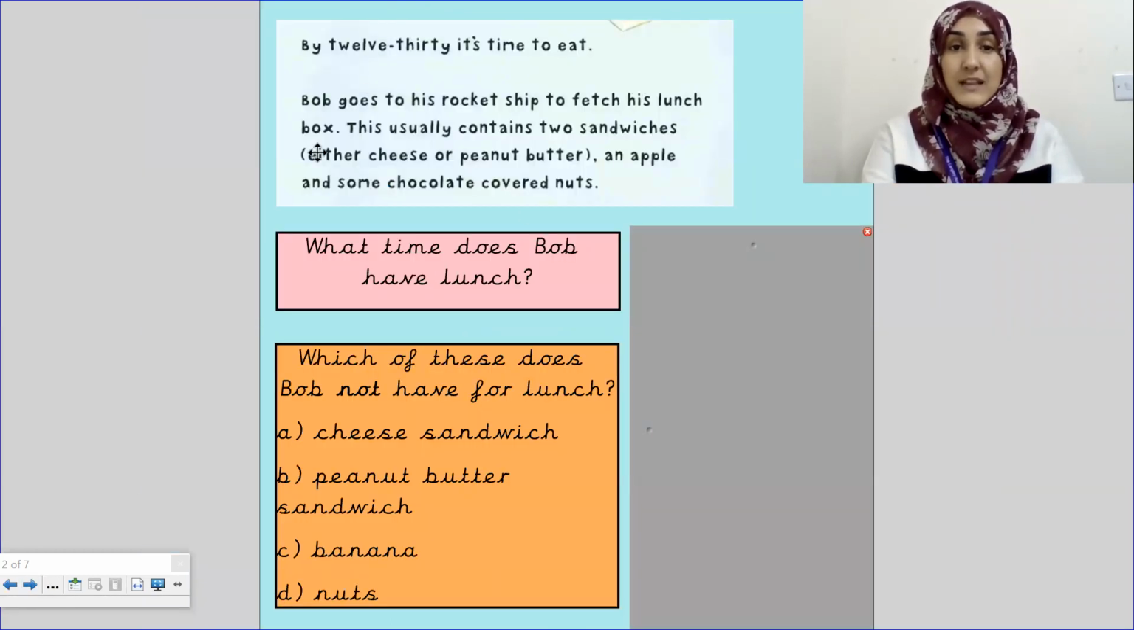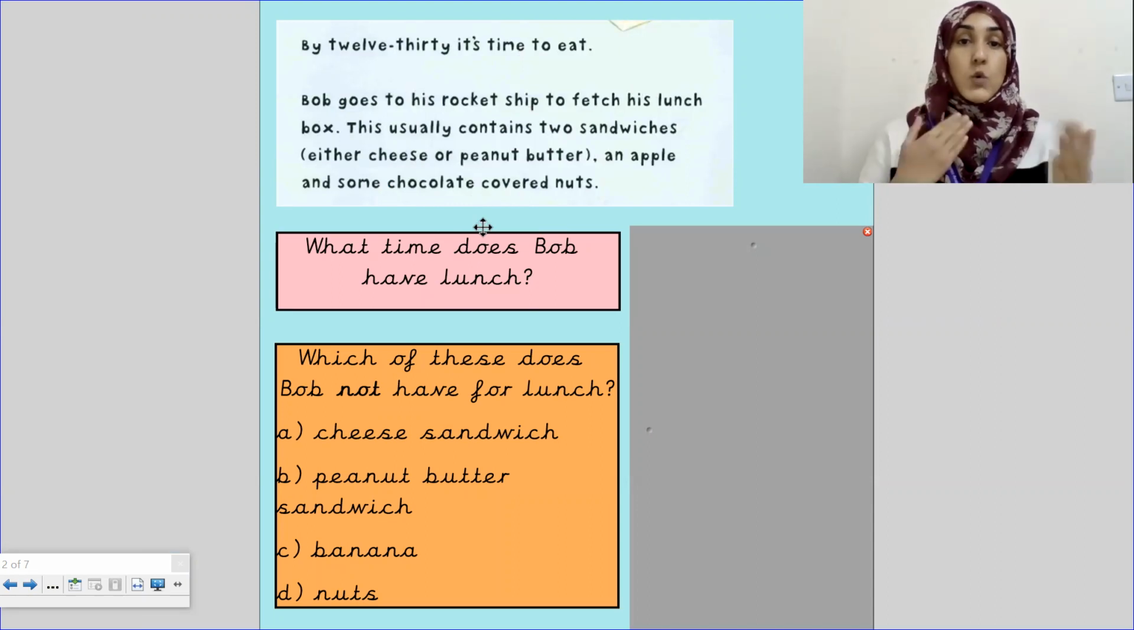Okay, so at the top is a piece of text. I'm going to read it to you, and underneath there are a few questions, okay? Different questions have different colored boxes. We're going to do the first one together. For this lesson, you do not need to write anything. If you wish to write the answer down, then you can, but we're talking through the answers. You're not recording anything on Tapestry and you're not uploading anything because we're going through the answers together.